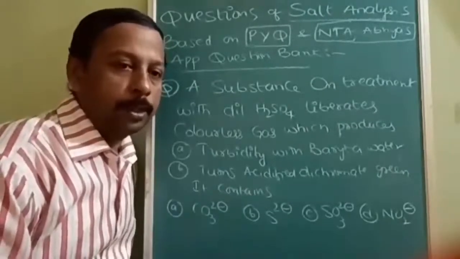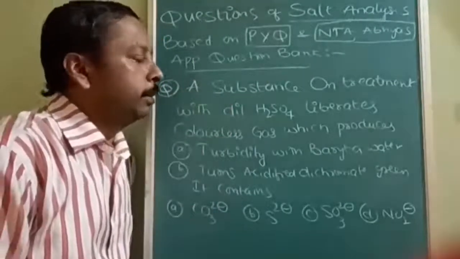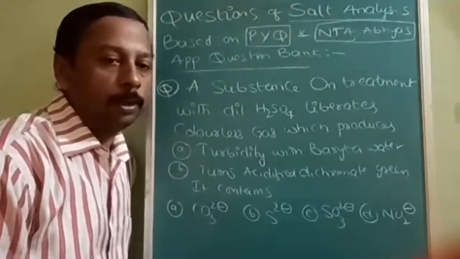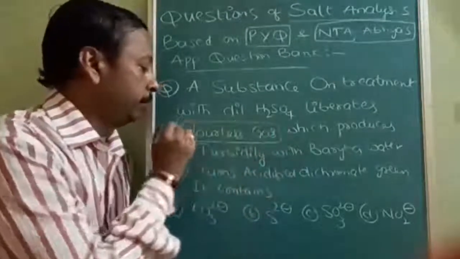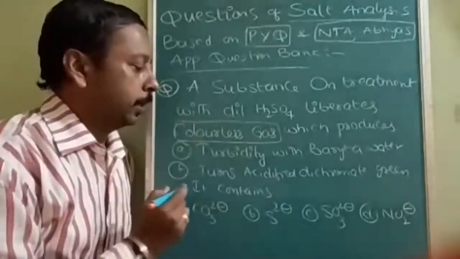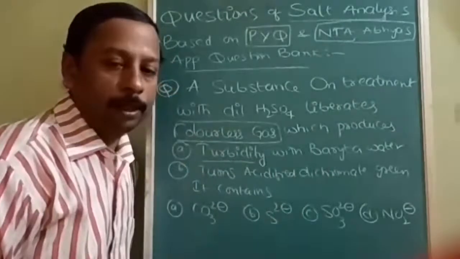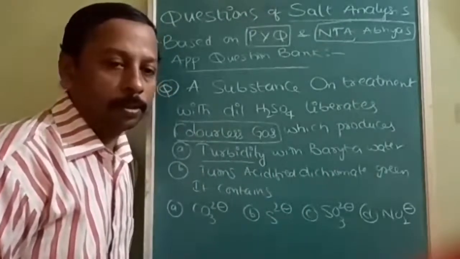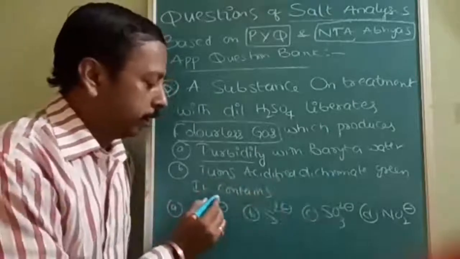Next question: a substance on treatment with dilute H2SO4 liberates a colorless gas, first identification, and produces turbidity with baryta water, Ba(OH)2. Second, it turns acidified dichromate green.